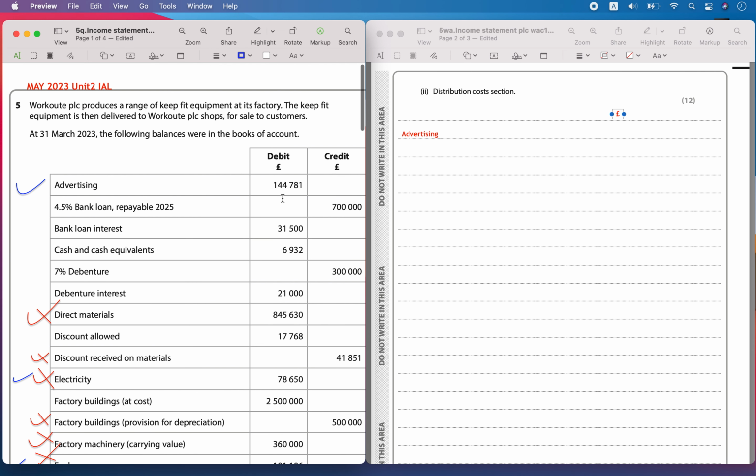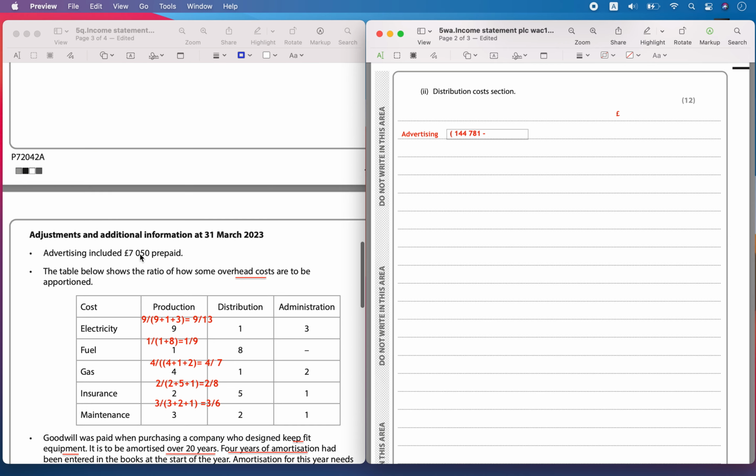So only this year's advertisement cost we have to include, and anything extra you have to remove. So the prepaid expense has to be removed. The total was 144781, minus the prepaid expense of 7050, which we have to remove. That is going to be equal to 137731.